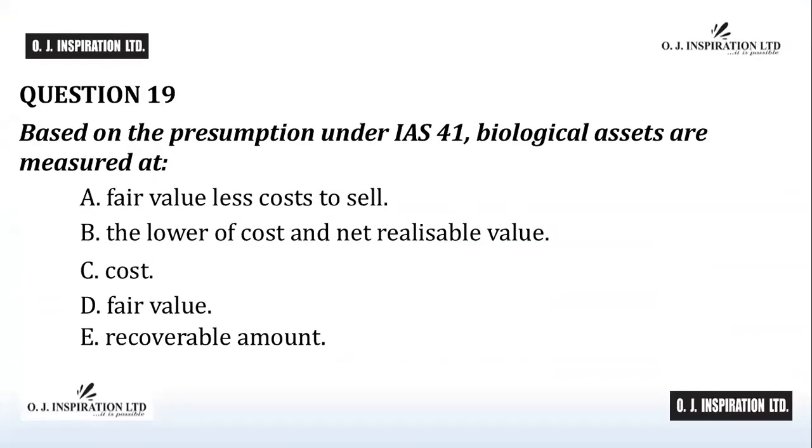Question number 19. The answer to question number 19 is A, fair value less cost to sell. There is a presumption that fair value can be reliably measured for a biological asset. Against this background, biological assets are measured at fair value less cost to sell. If the presumption is refuted, biological assets are measured at cost less accumulated depreciation and accumulated impairment losses. A is the answer to question number 19.